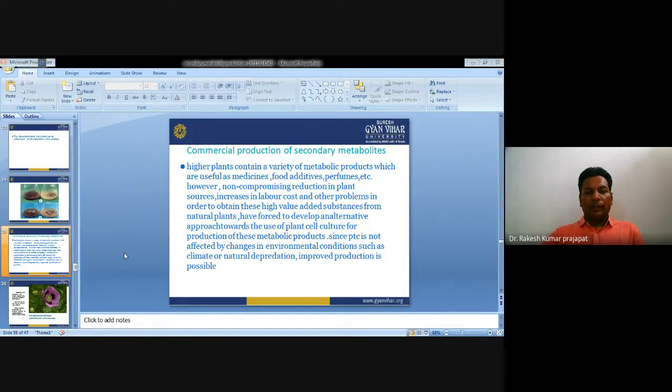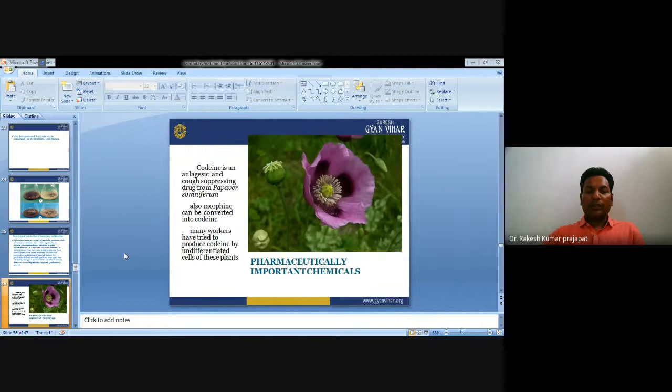In order to obtain these high-value added substances from natural plants, researchers have been forced to develop an alternative approach toward the use of plant cell culture for production of these metabolic products. Since plant tissue culture is not affected by changes in the environment, such as climate or natural predations, it improves the production.